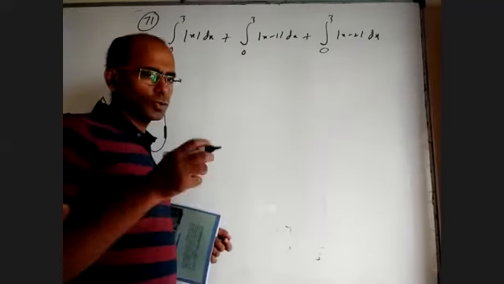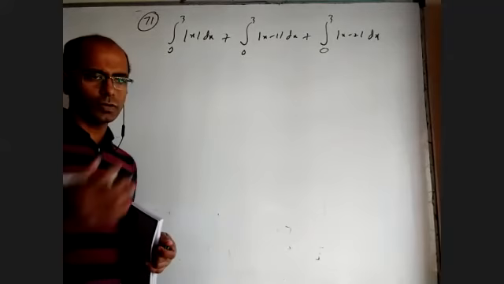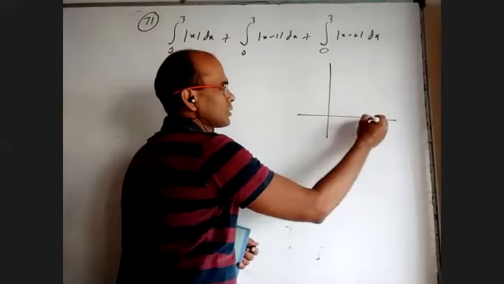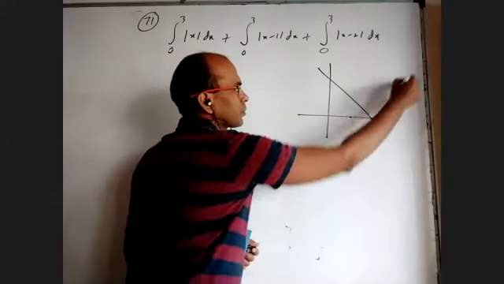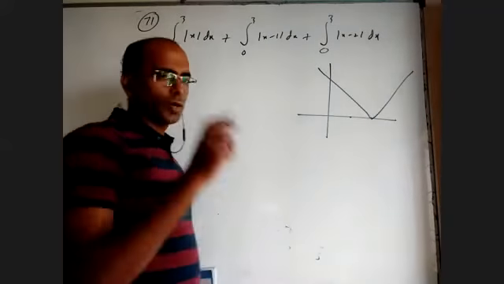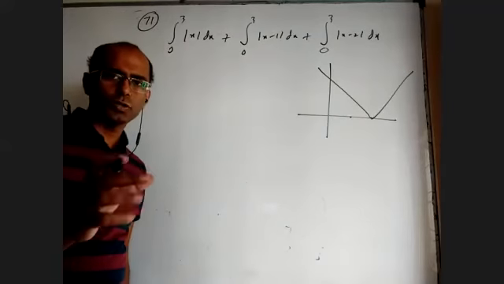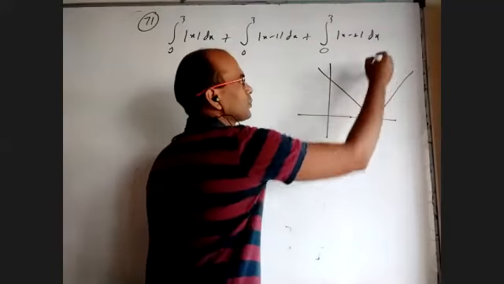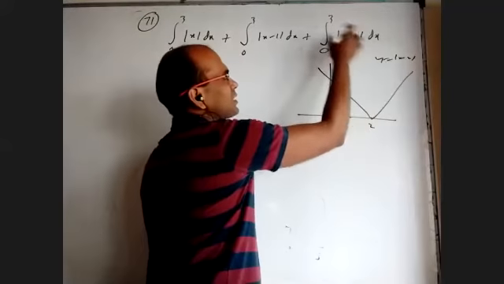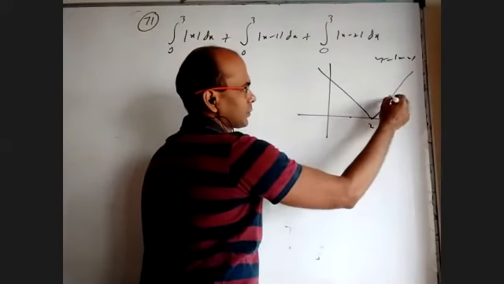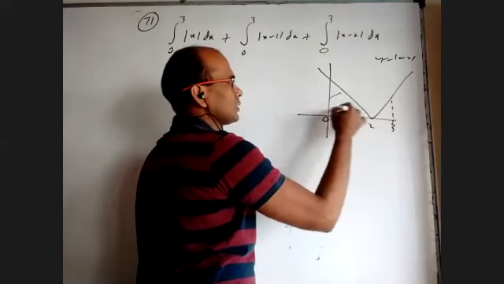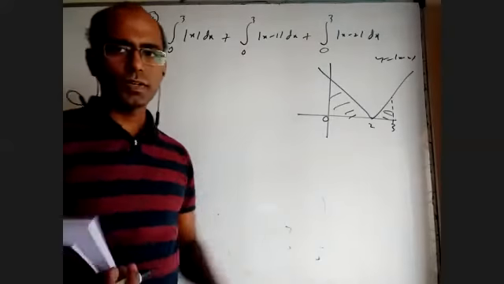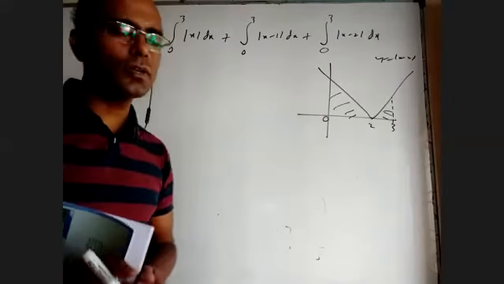Apart from that, I want to show from the figure how to find these integrals. I'll do it by both integration and the areas. Mod x minus 2 is a V shape like this. All of you know the mod x graph. Mod x minus 1 is a horizontal shift by 1 unit, and mod x minus 2 is a V shape shifted horizontally by 2 units. This is the graph of mod x minus 2. The area under that between 0 to 3, this is 0, this is 3. This total area under the curve up to the x-axis is given by the definite integration.